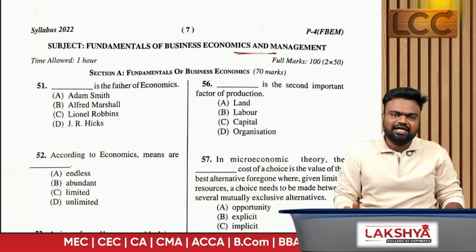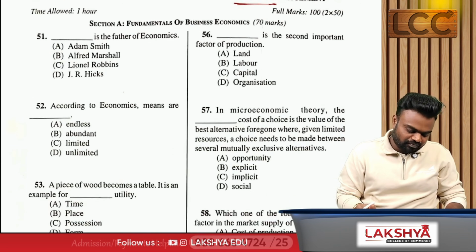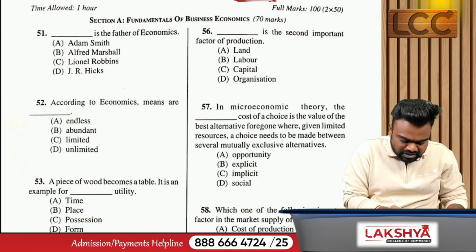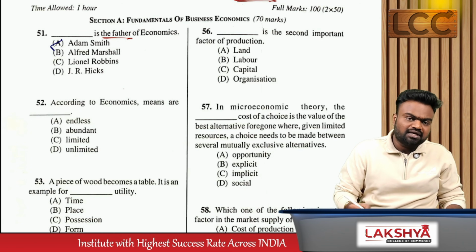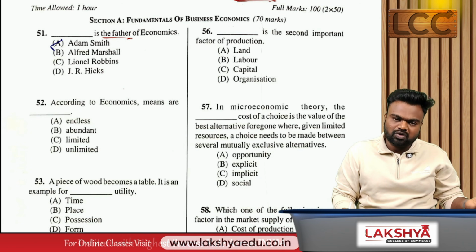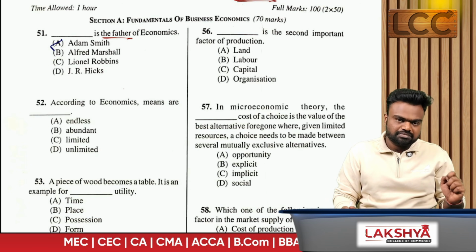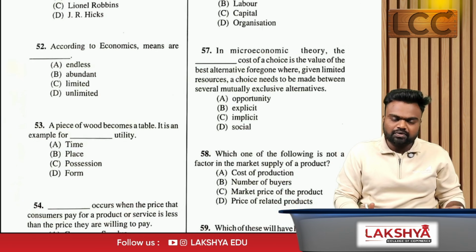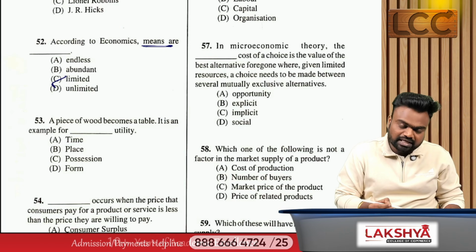So without wasting time, let's dive into our MCQs. Number 1, that is 51. Who is the father of economics? What is the answer, sir? So the answer is Adam Smith. When it comes to the ICMA module, the answer will be different, but the correct answer is Adam Smith. Second one, according to economics, wants are unlimited and the means are scarce, that is limited.